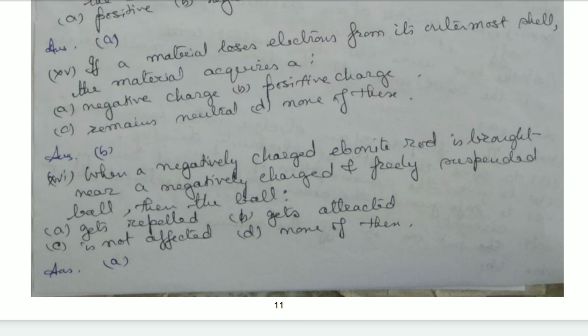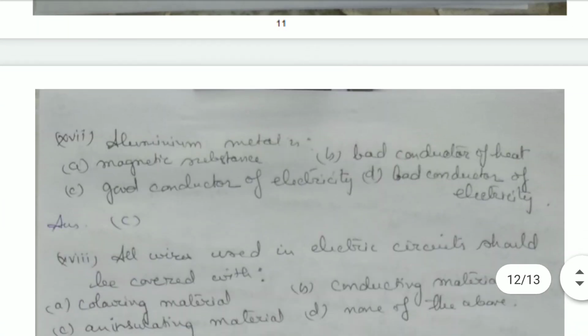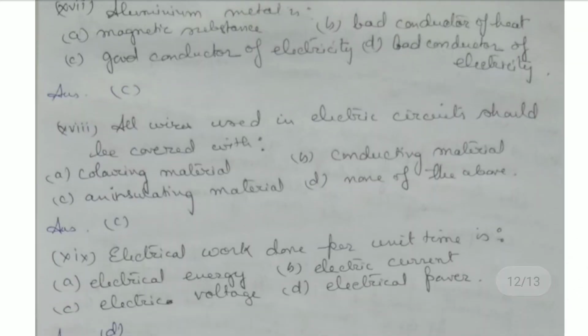When a negatively charged ebonite rod is brought near a negatively charged and freely suspended ball, then the ball gets repelled, because similar charges repel. Aluminium metal is a good conductor of electricity. All wires used in electric circuits should be covered with an insulating material.